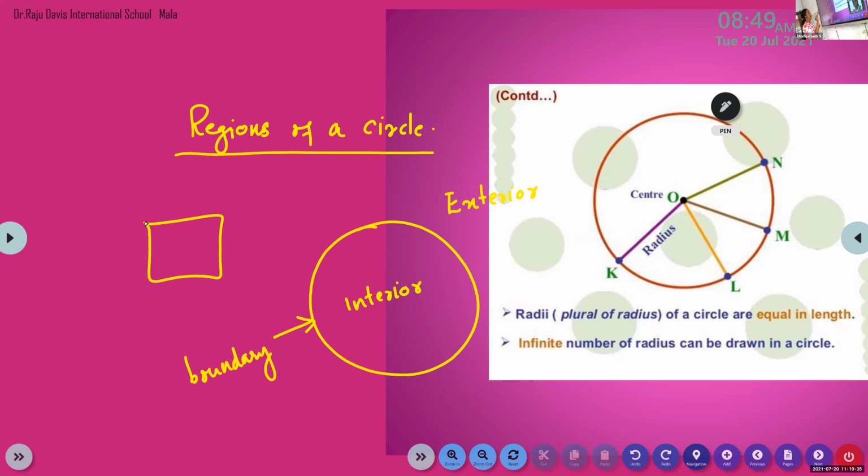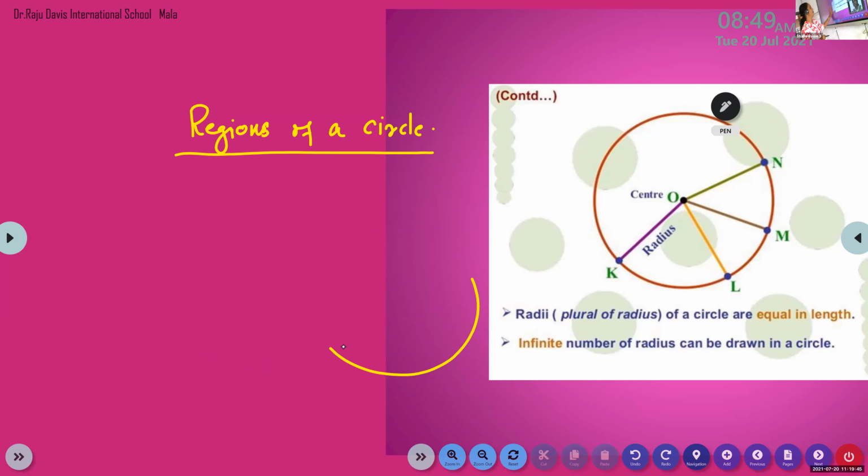The plane is divided into 3 parts: interior of the shape, exterior, and the boundary of the curve or shape. Clear, children? The plane is divided into 3 parts. What are they? Interior, exterior, and boundary. Ma'am, what is plane there?